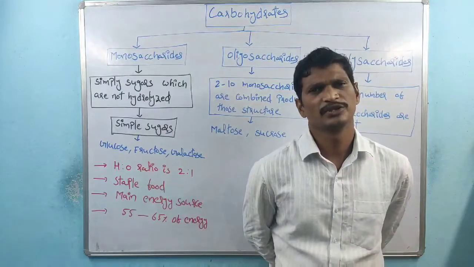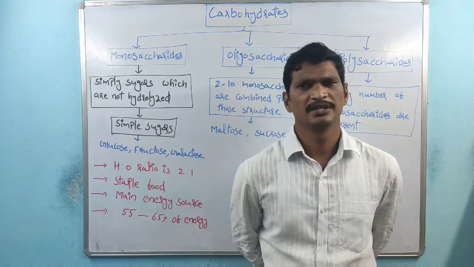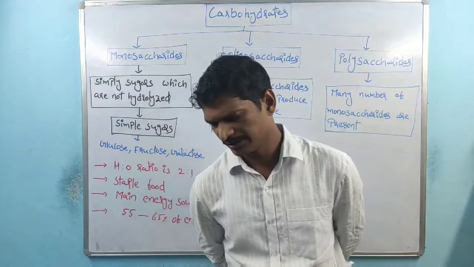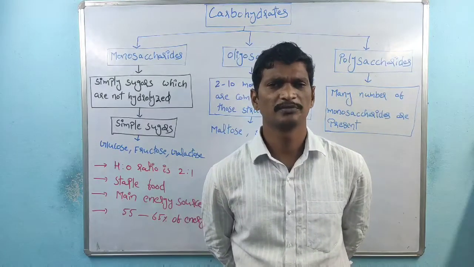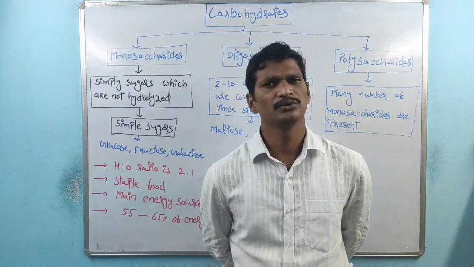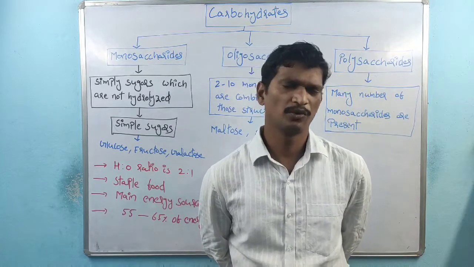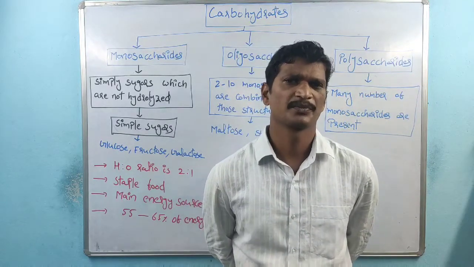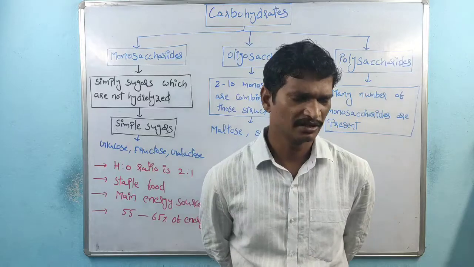In the last class we discussed primary and secondary metabolites. Within the biomolecules chapter, we have to discuss carbohydrates, proteins, nucleic acids and lipids.